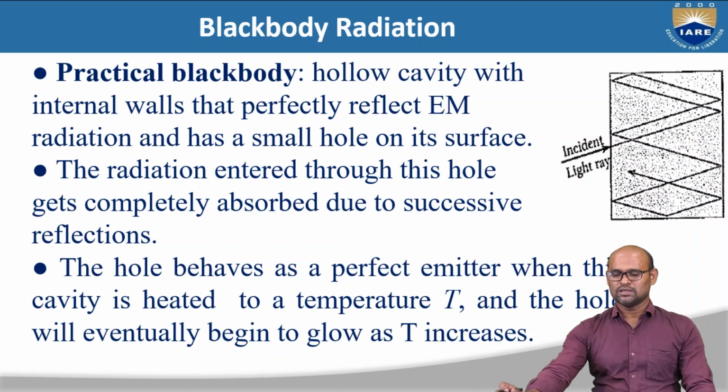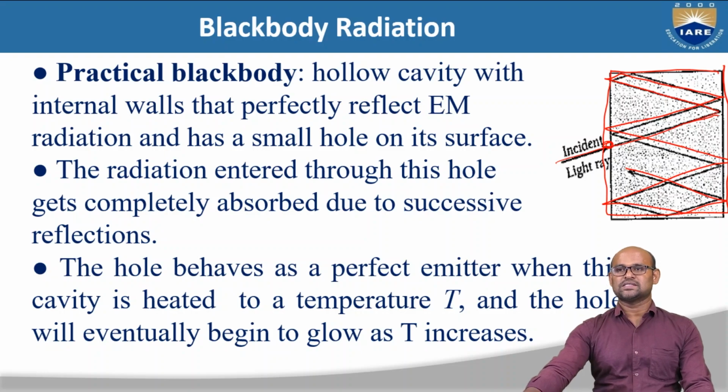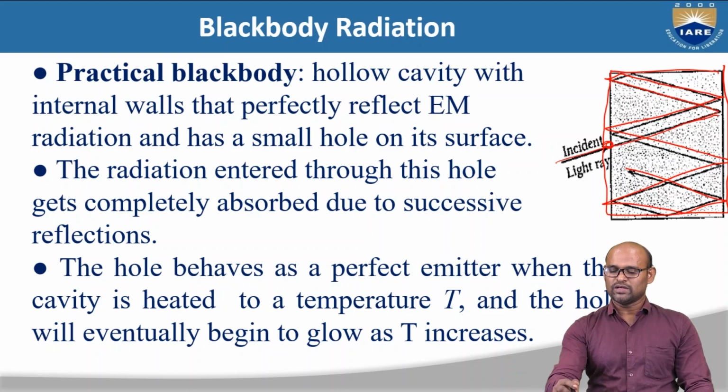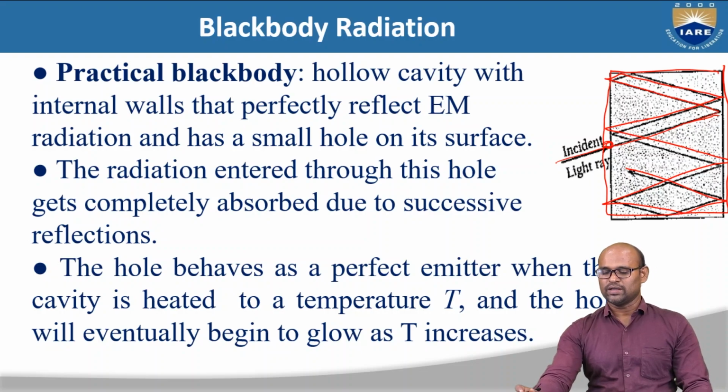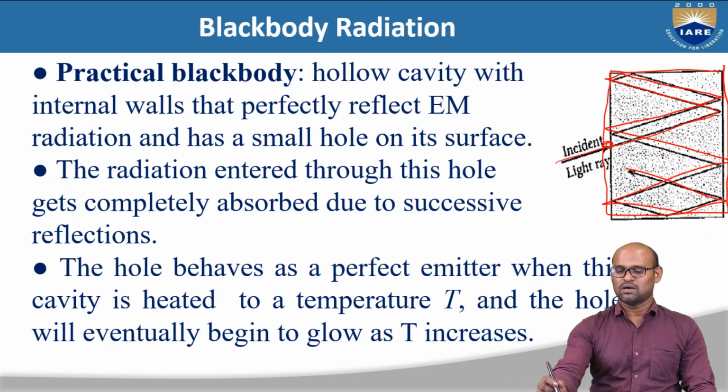We can take a hollow cavity. This is a hollow cavity, and we create a small hole on this hollow cavity, through which we supply light into it. This light gets absorbed by the walls of the hollow cavity, which act as a black body. So we are giving light through this hole, and all this light is absorbed by the black body through continuous reflections at the walls of the cavity.